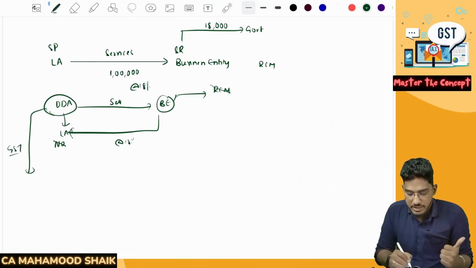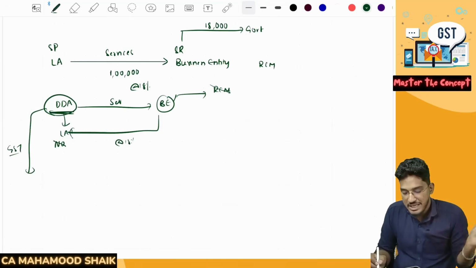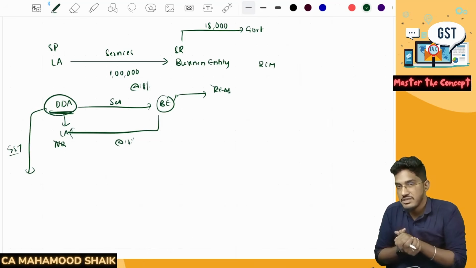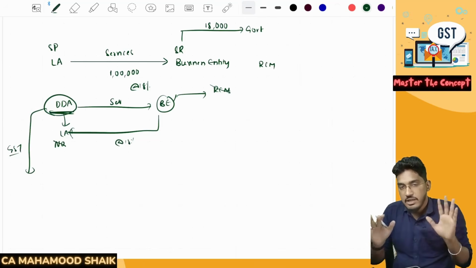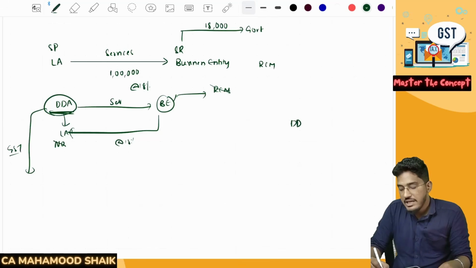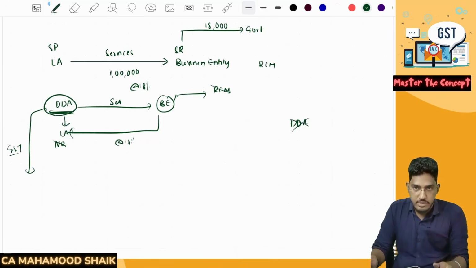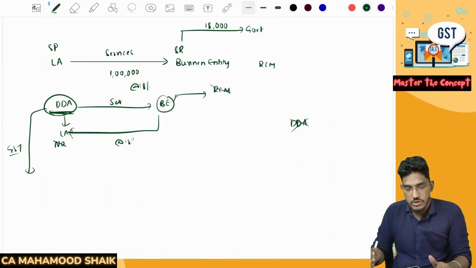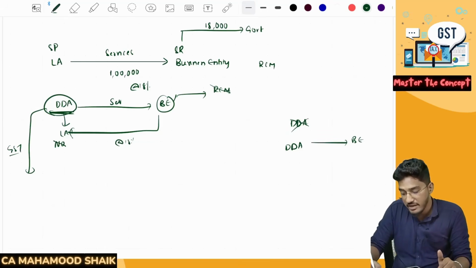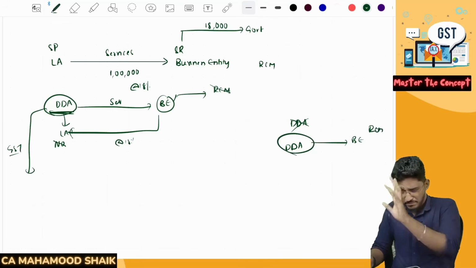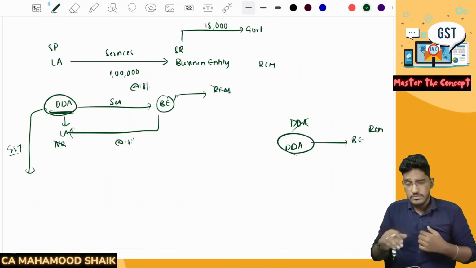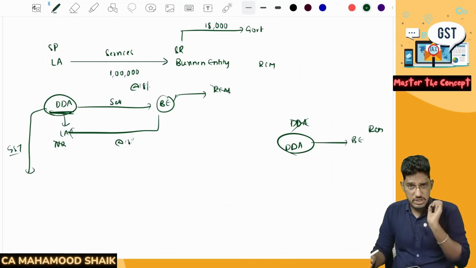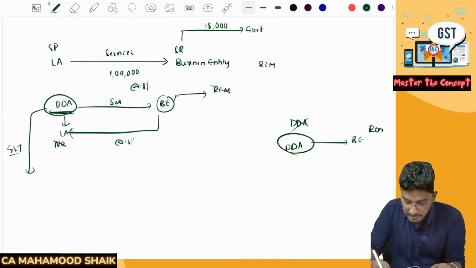So now the question is whether DDA will be considered as a local authority or not. Ultimately, the clarification they have given is that DDA will not be considered as a local authority. So resultantly, if DDA is providing any services to a business entity, RCM will not become applicable. DDA only should collect the GST from the recipient and deposit it with the government under forward charge mechanism. That is the clarification given here.